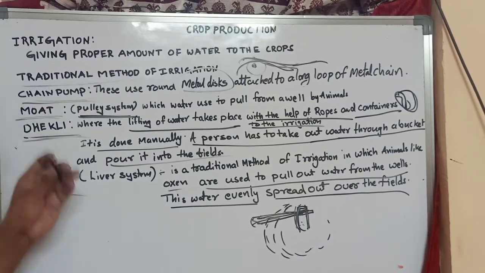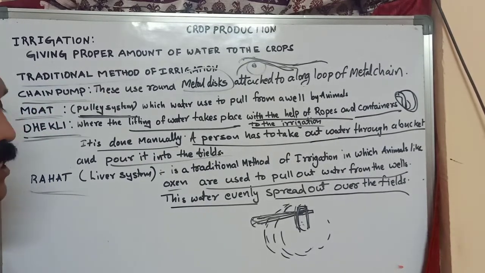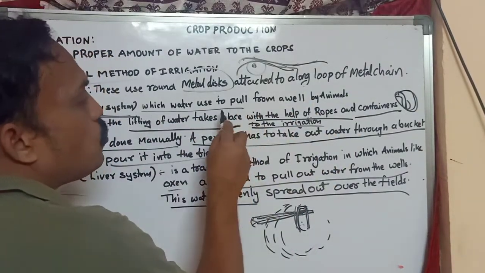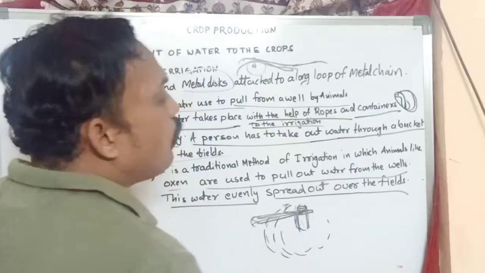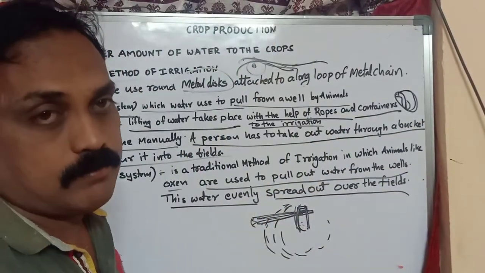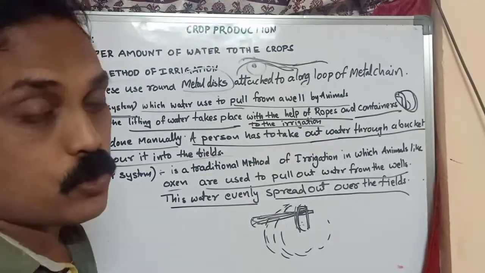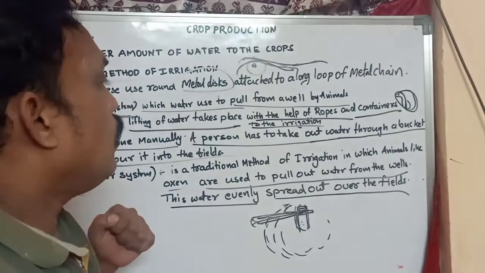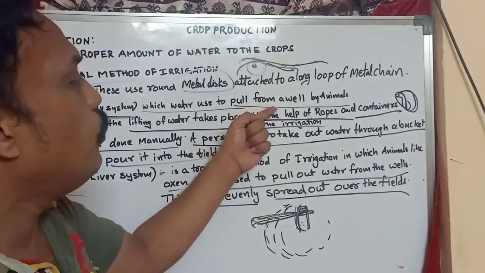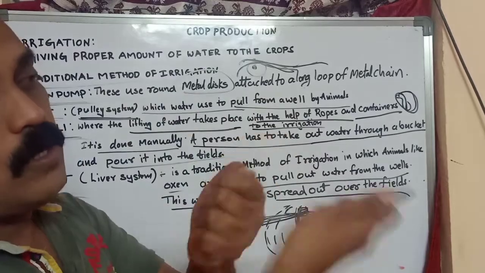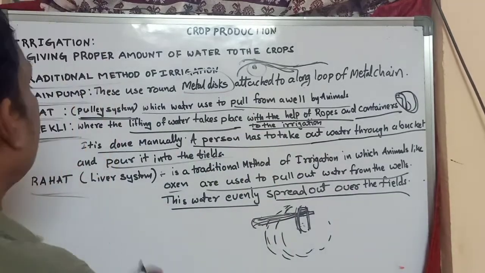After that, moat. Moat is the pulling system. Pulling means they use ropes to pull water from the well, by animals and human beings. You can also call it the pulley system. In moat, they use long ropes, with which water is pulled from the well by animals.